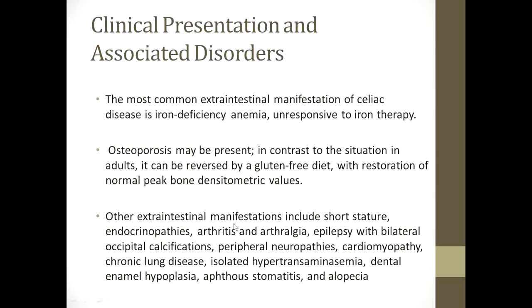Other extraintestinal manifestations include short stature, endocrinopathies, arthritis and arthralgia, epilepsy with bilateral occipital calcifications, peripheral neuropathies, cardiomyopathy, chronic lung disease, isolated hypertransaminasemia, dental enamel hypoplasia, aphthous stomatitis, and alopecia.